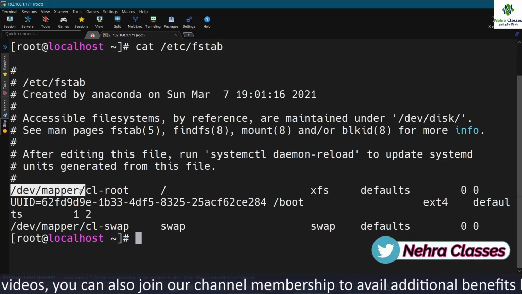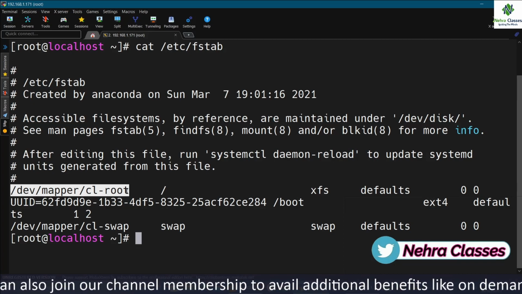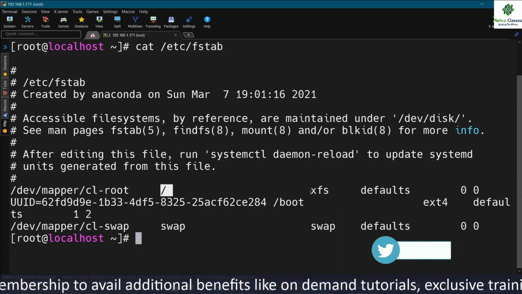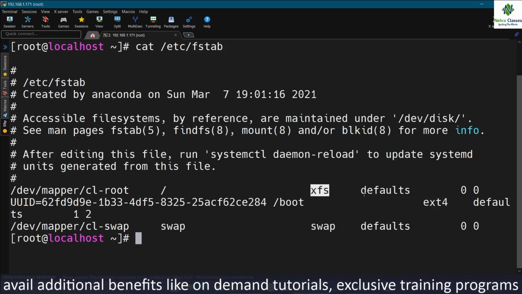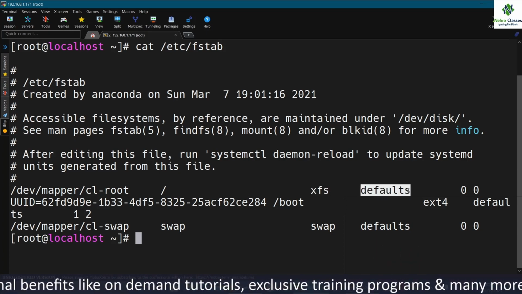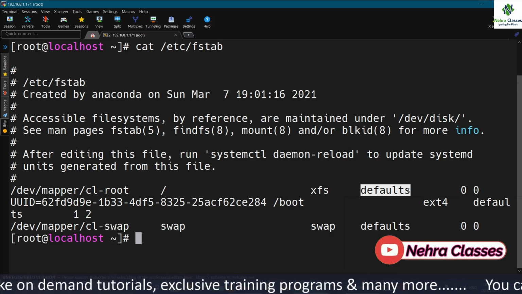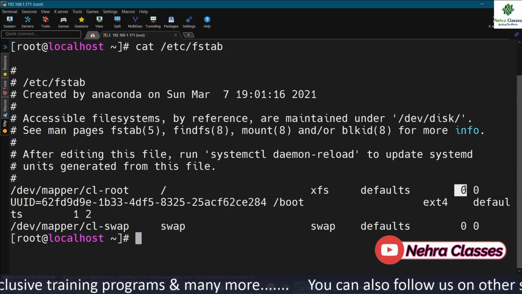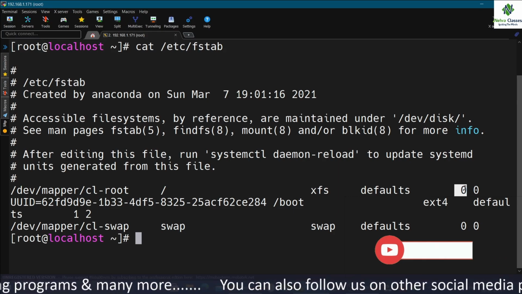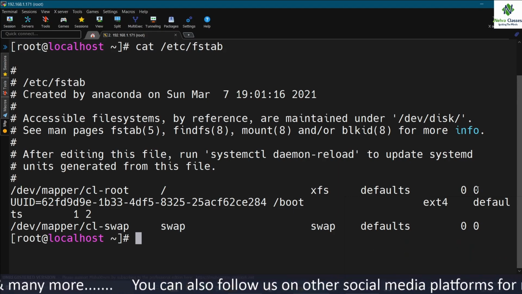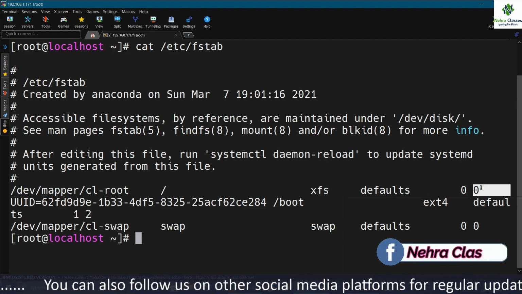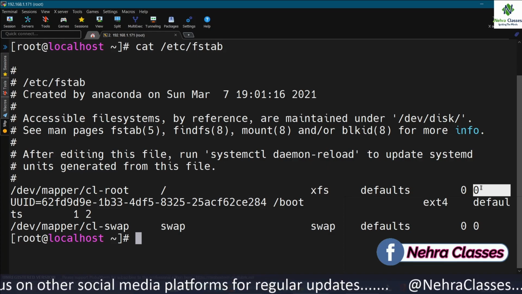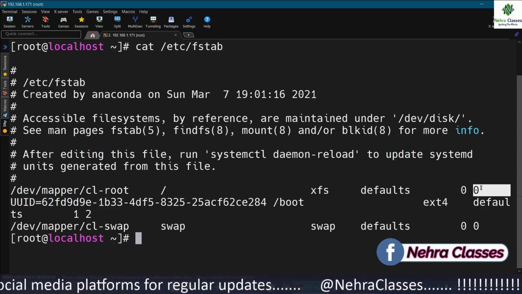So this is the disk or the partition name. This is the mount point. This is the type of the file system. Next are the options which we want to use. Next is the backup operation, whether we want to dump the data or not. And the last one is for the file system check order. If we need the file system check, we can mention 1 for the root, and for the other file systems we can mention 2.